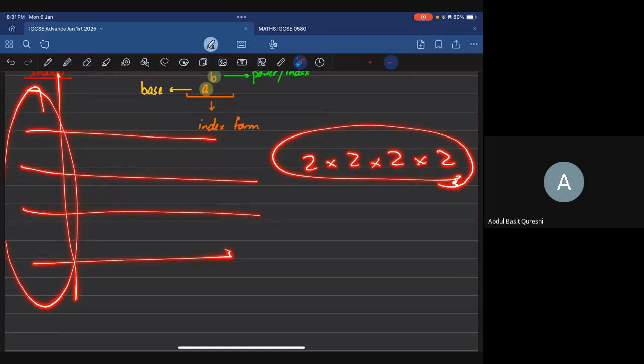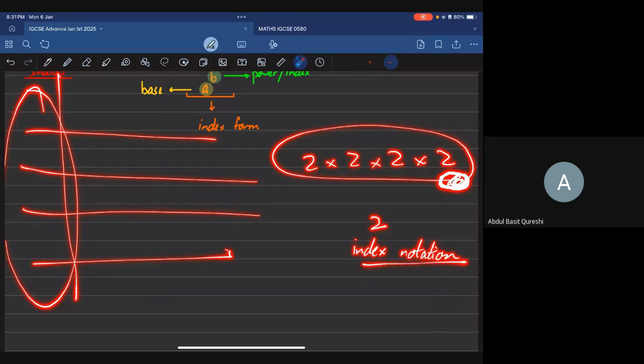So what my teacher used to say, I still remember. She used to always say that write it in index notation. And I used to ask her then as well, what did she mean by this?